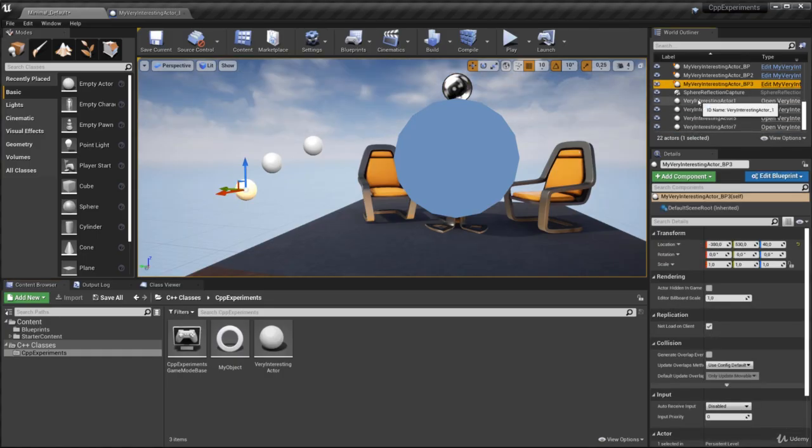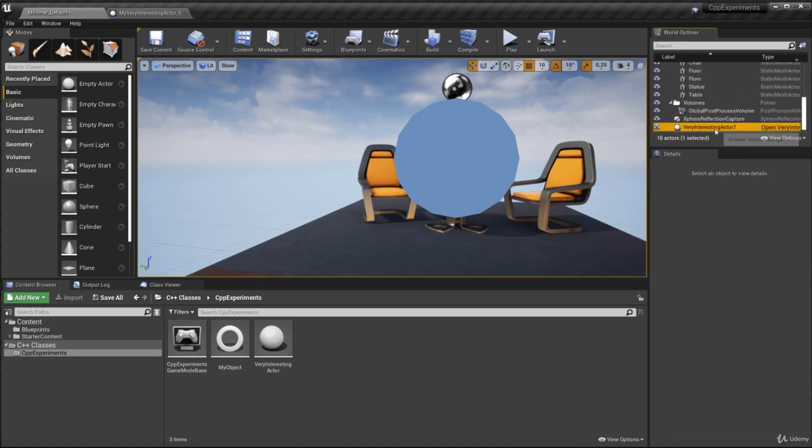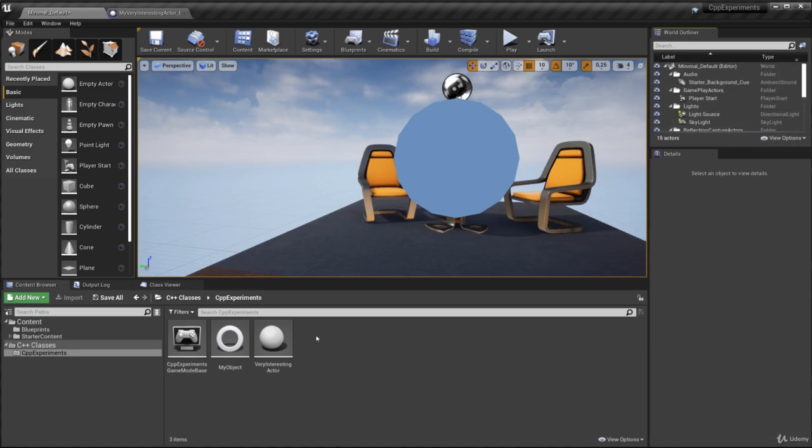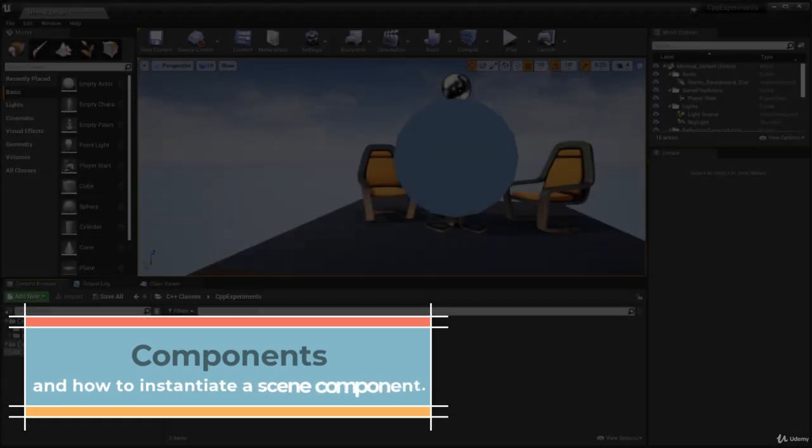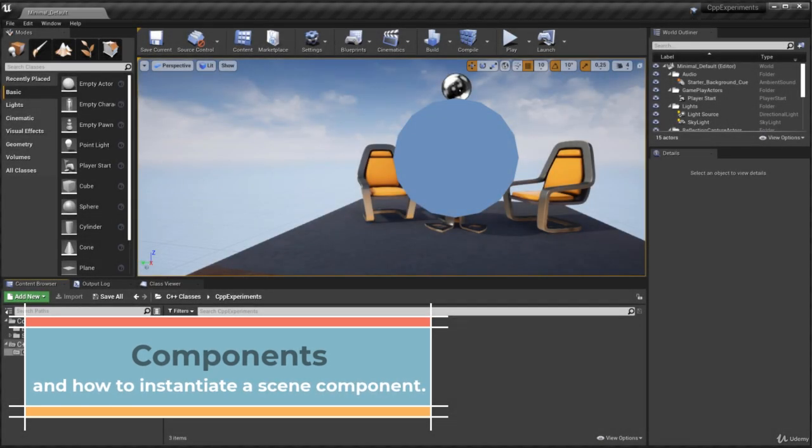Quickly here I'll go in and remove all of those instances. Okay, a couple of things that you might notice here.